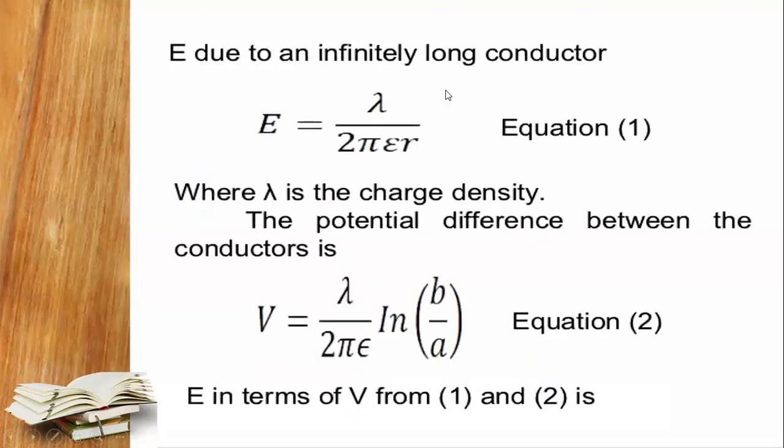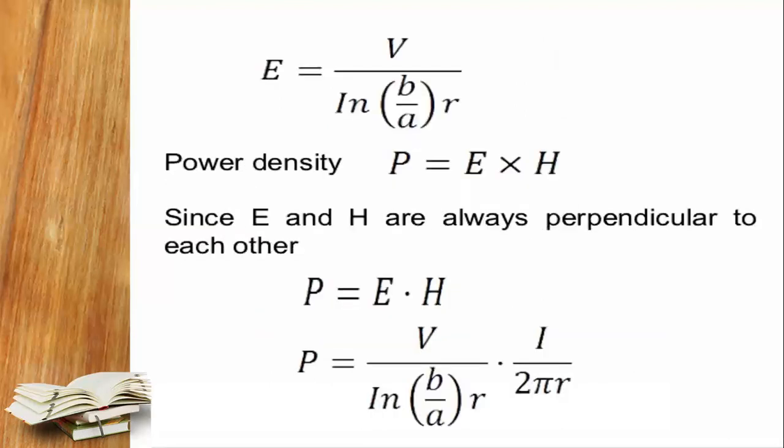Here the E due to the infinite long conductor is E equals lambda by 2 pi epsilon r. So this is equation number 1. Lambda is nothing but the charge density, and the potential difference in the conductor you can find: V is equal to lambda by 2 pi epsilon times ln of B by A. So we are interested in the magnetic field, the electric field, and the potential, all these things in the cable. We can equate equation number 1 and 2, and in this way E is equal to V divided by r ln of B by A.